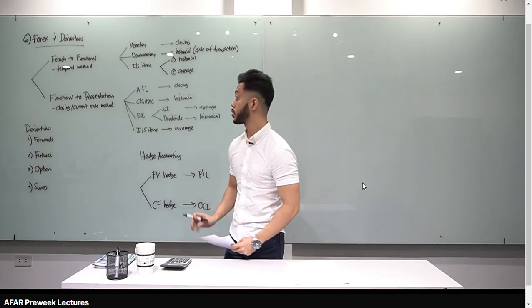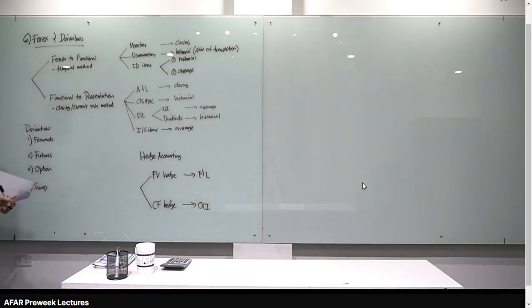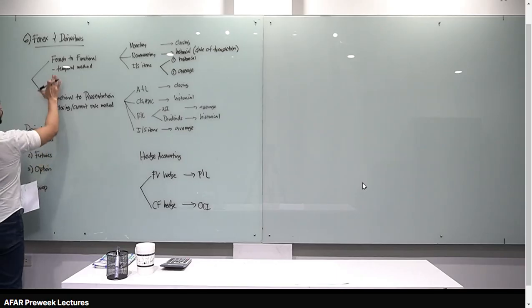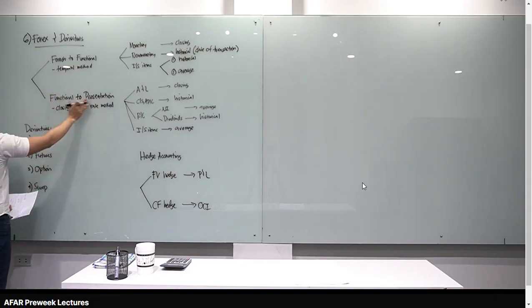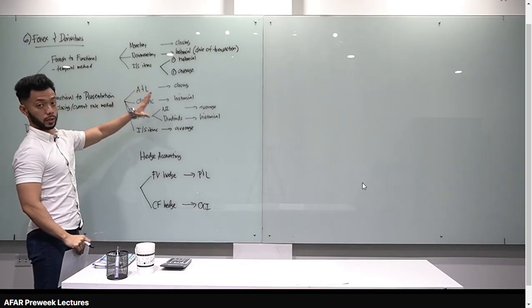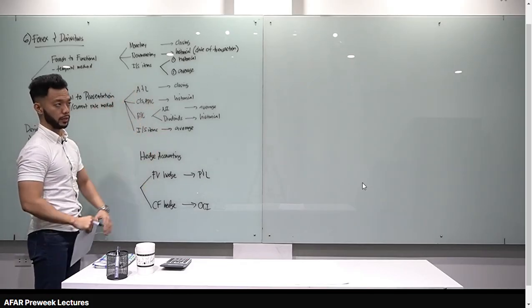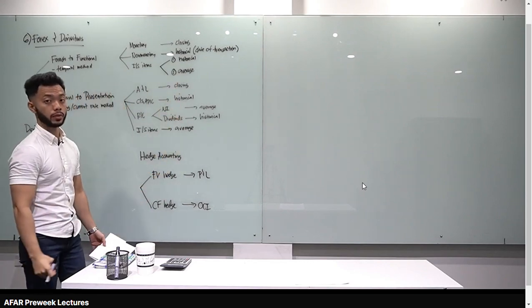Class, let's discuss Forex and derivatives. Doon muna tayo sa Forex. So yung issue natin dito is, how do we convert foreign exchange transactions? So depende yan. If yung conversion natin is foreign to functional, gagamitin natin is temporal method. If functional to presentation, we will use the closing or current rate method. Doon muna tayo sa temporal method. Important dito is classification, if it's monetary or non-monetary. Basta monetary, closing rate tayo. When you say closing rate, that's the December 31 exchange rate.